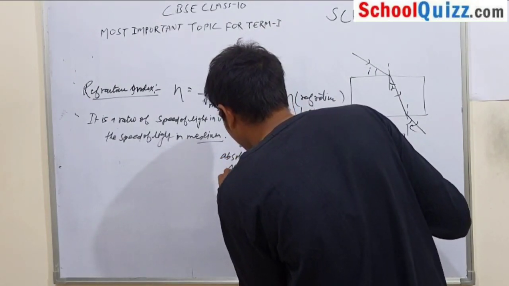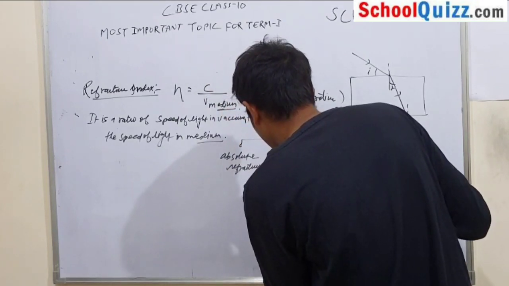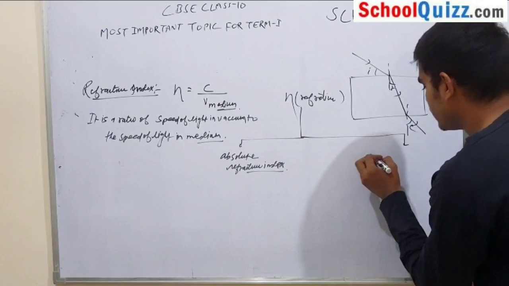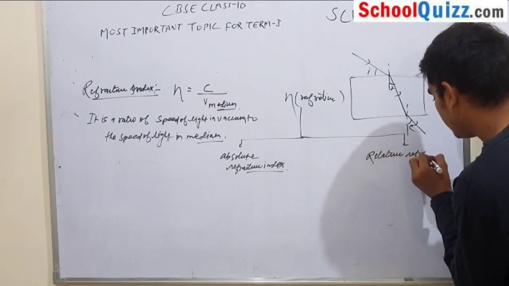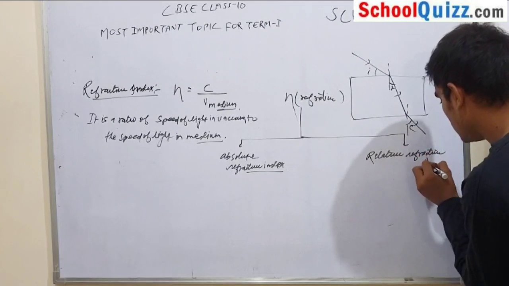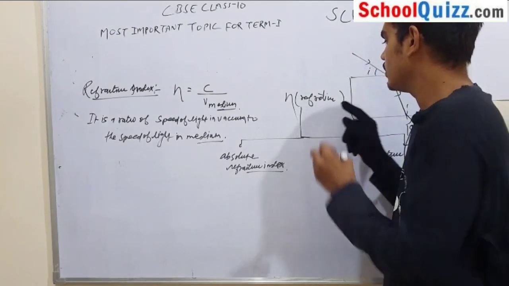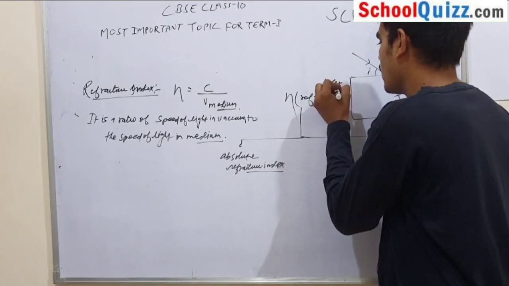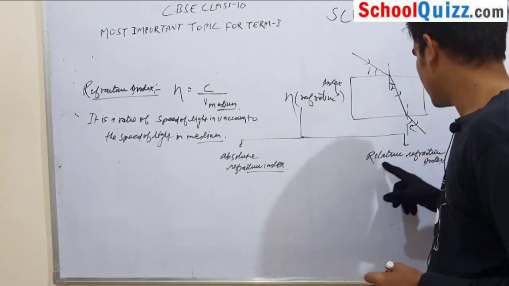Absolute refractive index, and what is your second type? That is relative refractive index. Refractive index is of two types: absolute refractive index and relative refractive index.